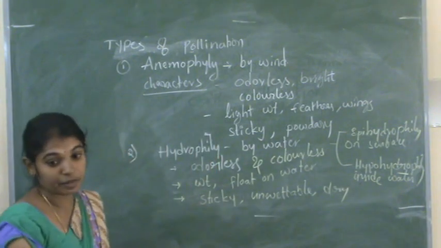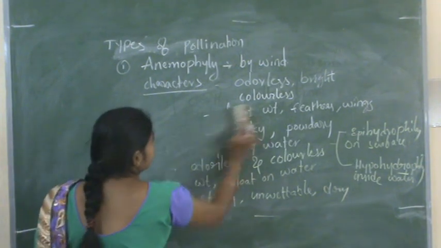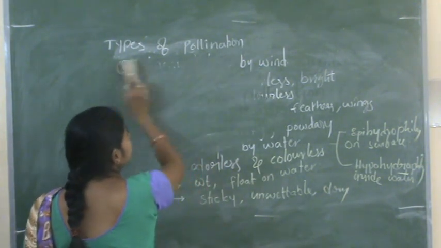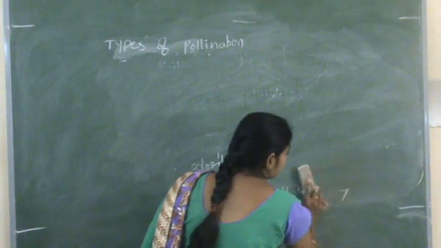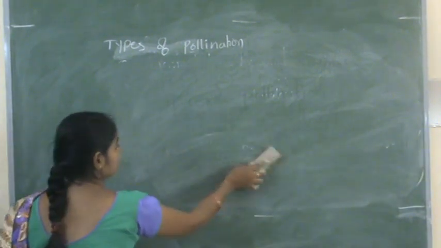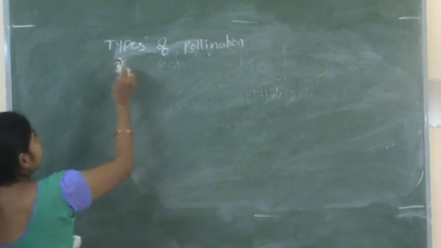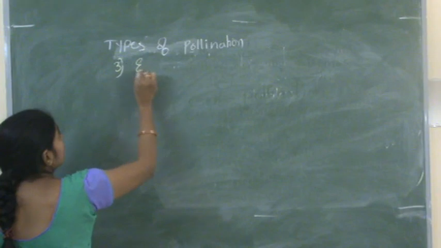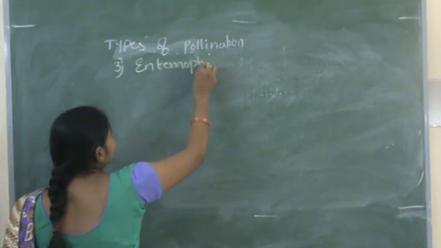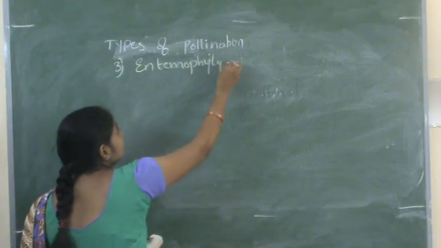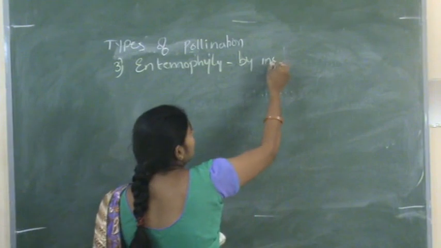And another type of pollination is the third type, entomophily. It is pollination by insects.